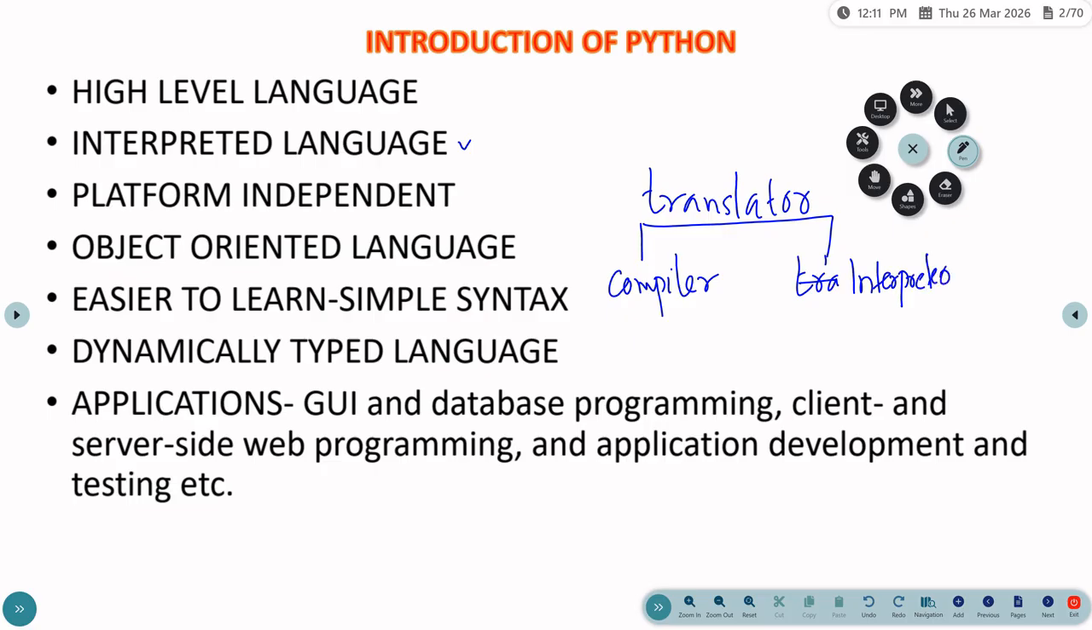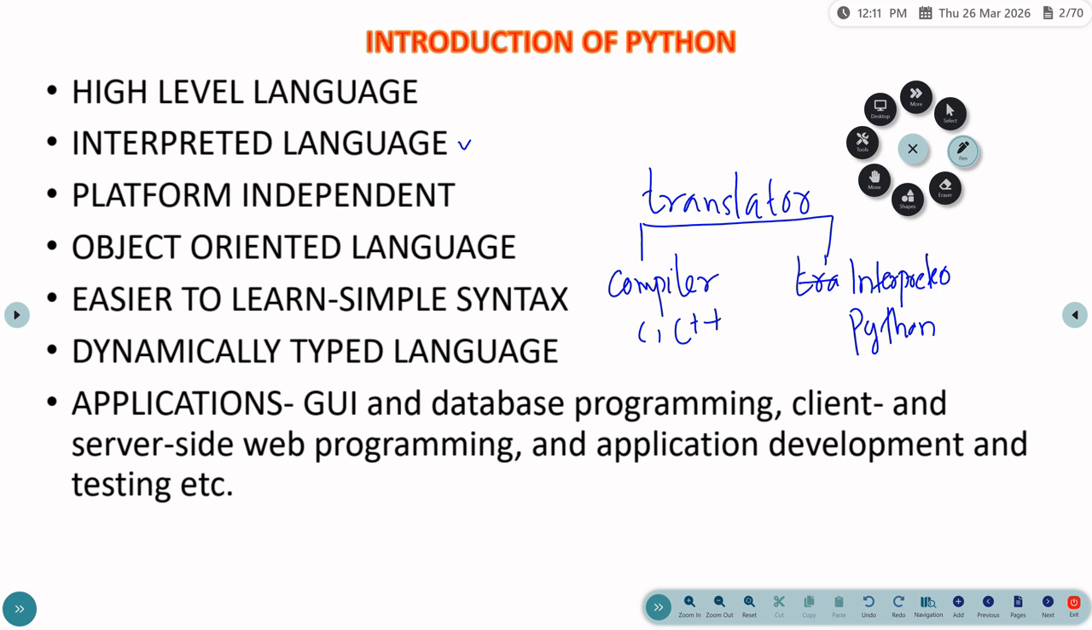So, what is the second point saying? It's saying it's an interpreted language, not a compiled language. What is the use of a compiler? It will convert the whole source code into machine language before execution. C, C++, all those are compiled programming languages. But Python is an interpreted programming language. It follows line by line translation and does not translate the whole source code into machine language at once.